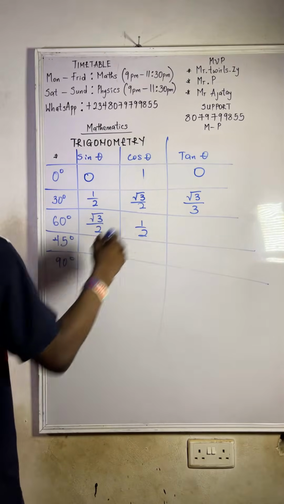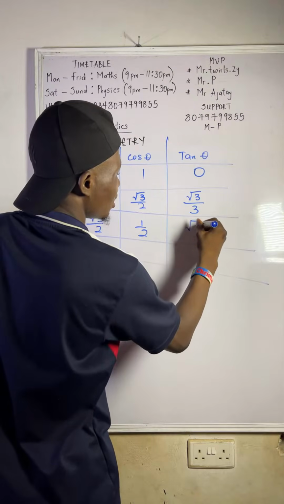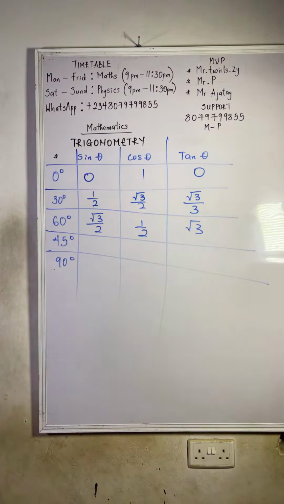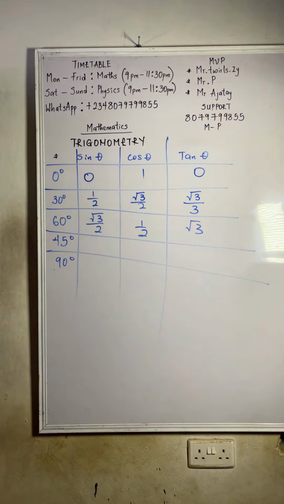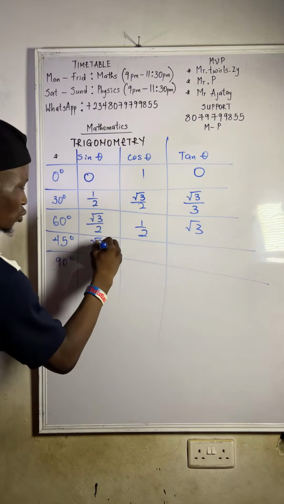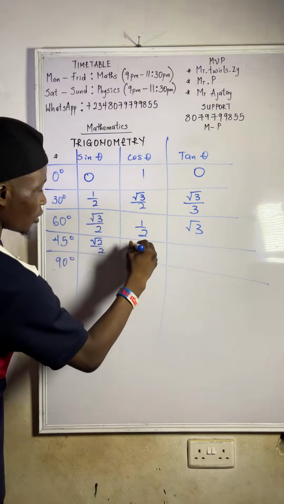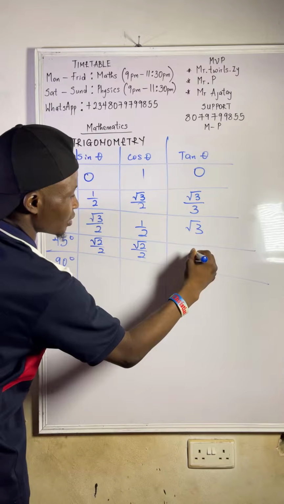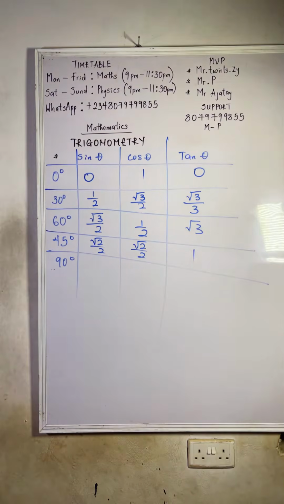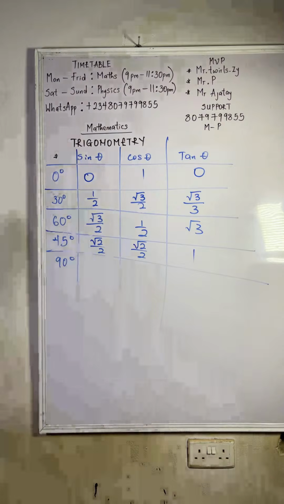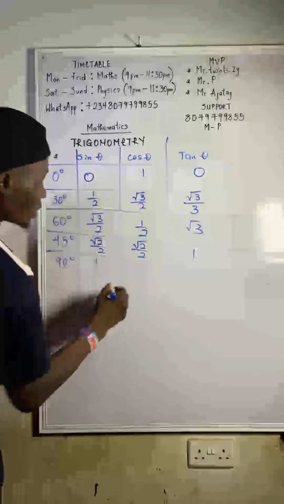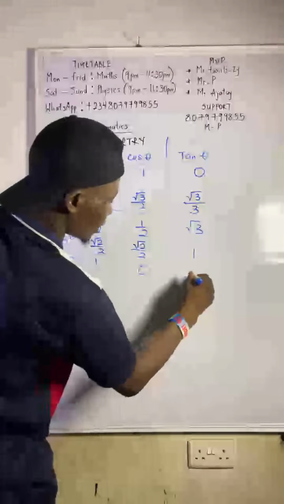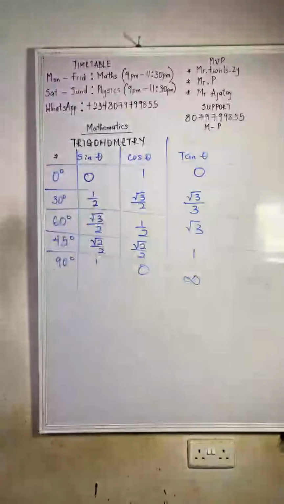Tan 60 is root 3. Sin 45 is root 2 over 2. Cos 45 is also root 2 over 2. Tan 45 is 1. Then for 90 degree, sin 90 is 1, cos 90 is 0, and tan 90 is infinity.